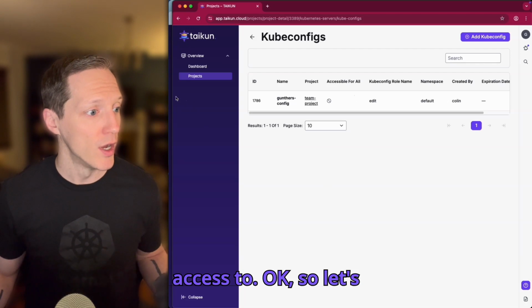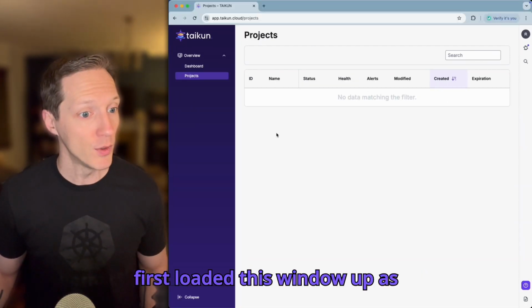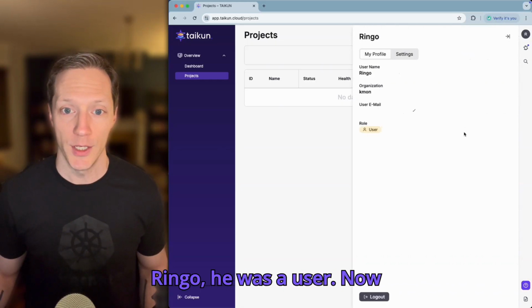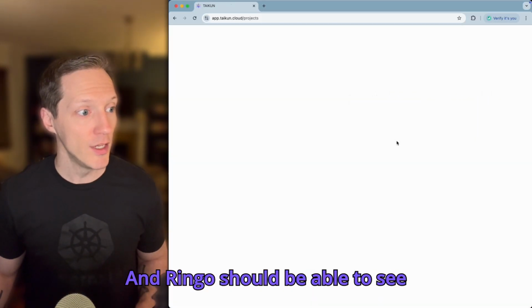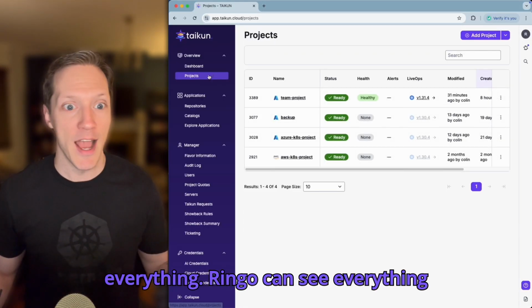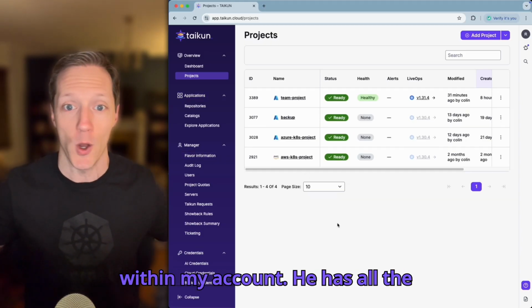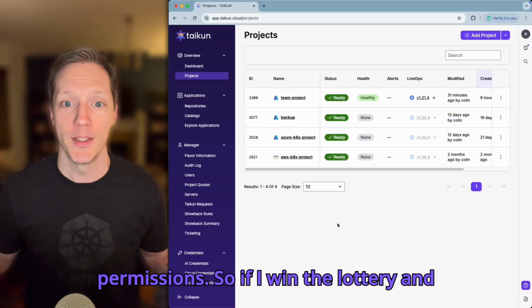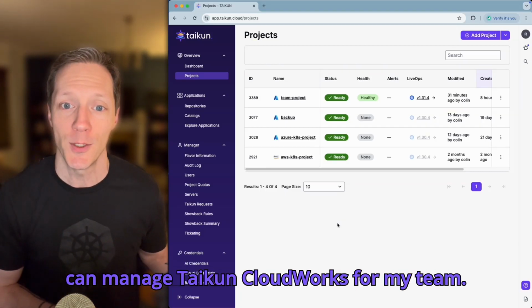Okay, so let's see what Ringo can see, right? When I first loaded this window up as Ringo, he was a user. Now he's a manager. So I'm going to refresh and Ringo should be able to see everything. Ringo can see everything within my account. He has all the permissions. So if I win the lottery and quit my job, Ringo can take over and he can manage Tycoon CloudWorks for my team.